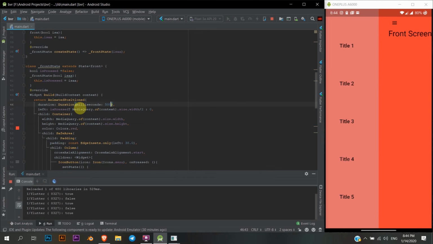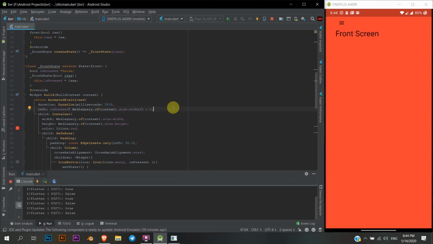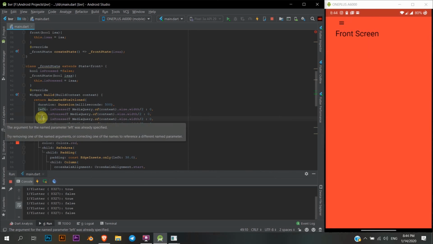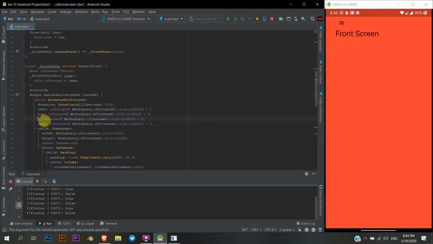Smooth. It is smooth. What I can do further is duplicate these, make it top, bottom, and I think right is not necessary for now, and height by around 8 times, maybe.